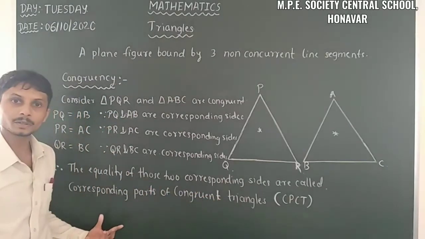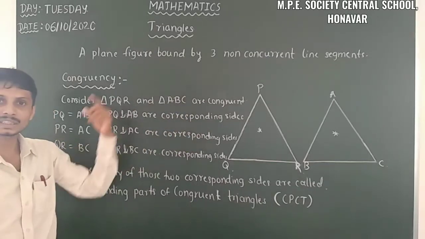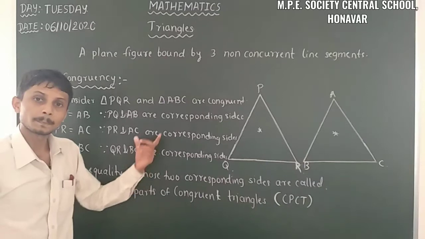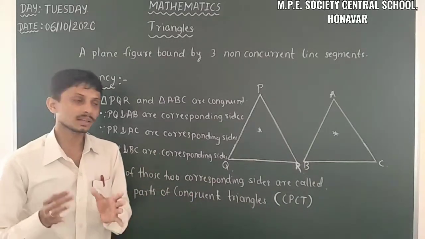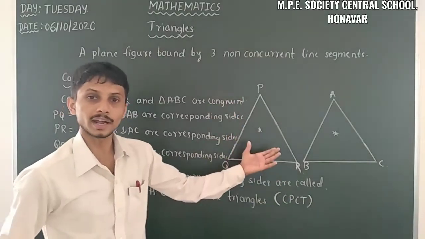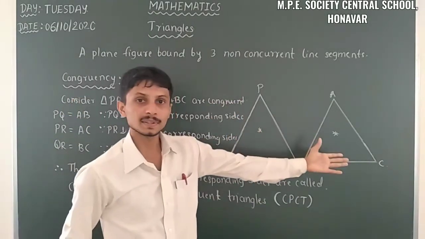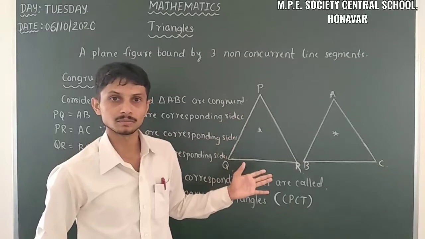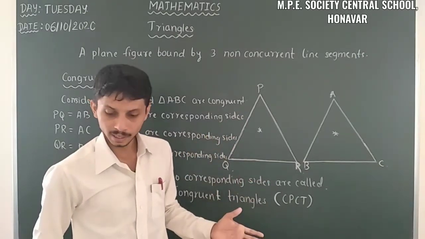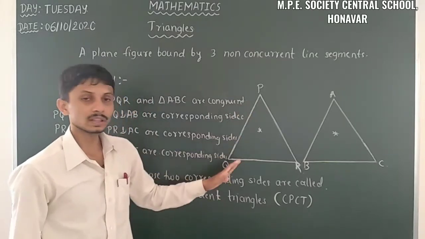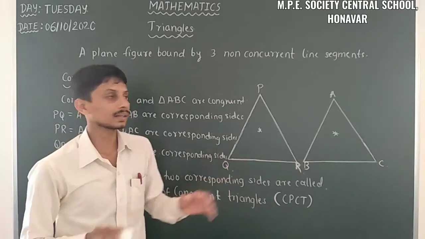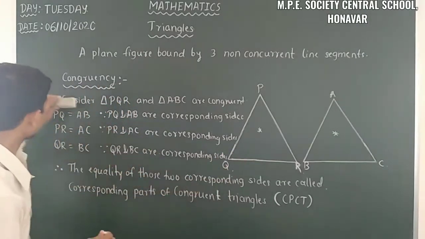What is the part here? It's the sides: corresponding sides of congruent triangles, or corresponding parts of congruent triangles. Both are the same. So we can easily insert CPCT when two triangles, PQR and ABC, are one and the same. Then we call it CPCT. So here we know about the sides, then we can take angles also. So let us take angles.